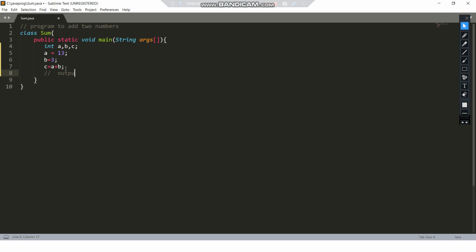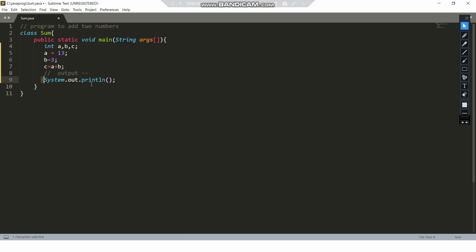So let me talk about the output. There are basically four methods to output in Java, and we'll talk about all four. First is system.out.println. This is a function. As you can see, these round brackets are called parentheses, and they are placed in front of a function. So println is a function over here, and as you can see, S is capital in System. System is a class and out is accessed with the class name, so out is a static member of the System class.